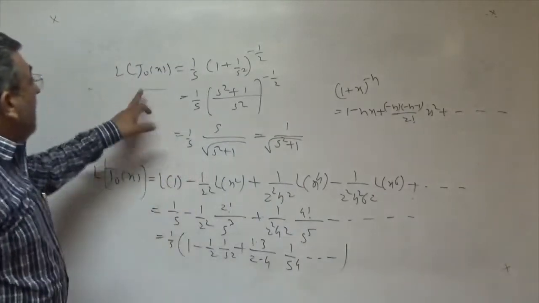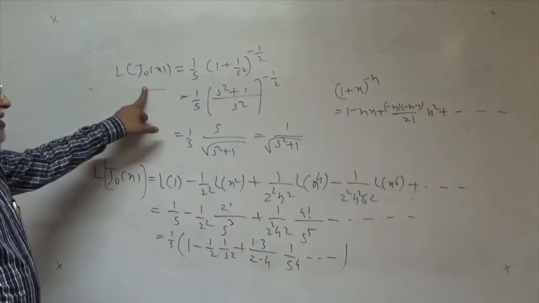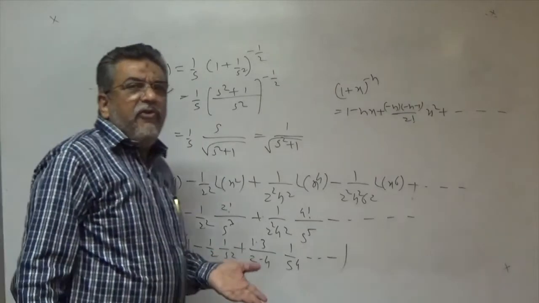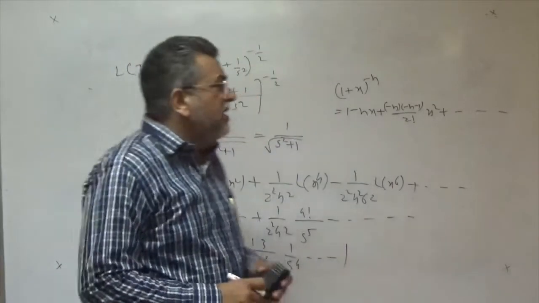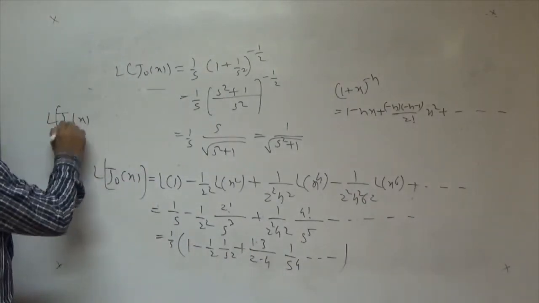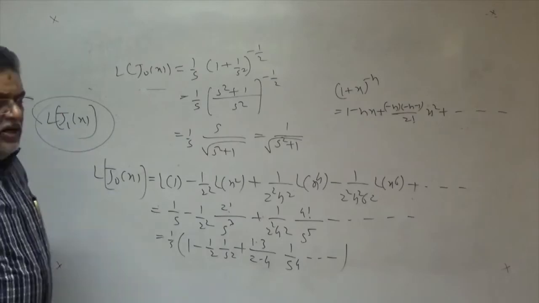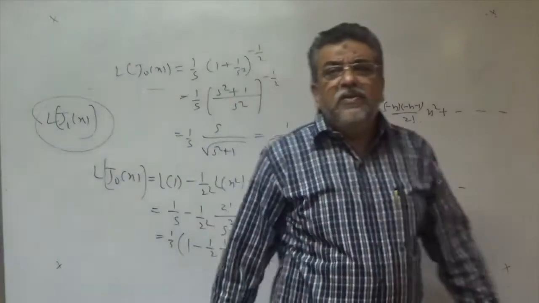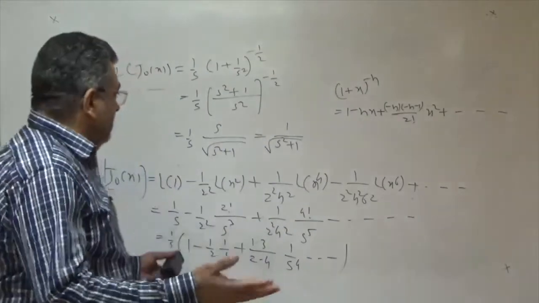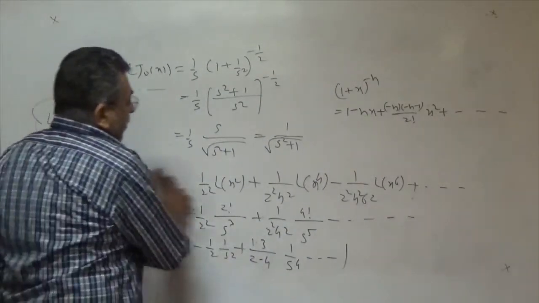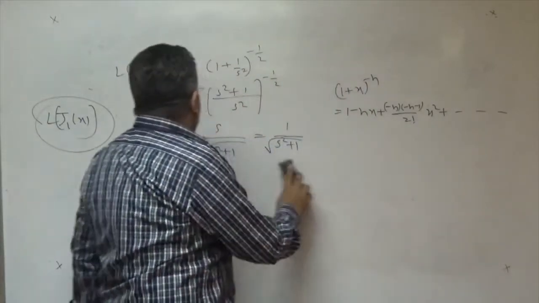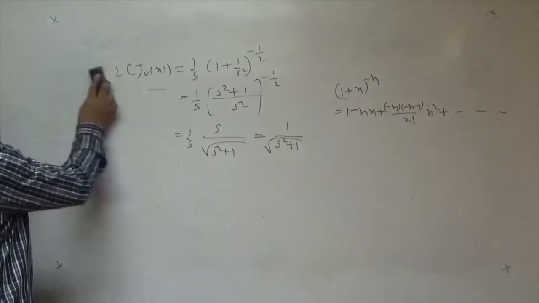This is the Laplace transform of J0(x), right? And this is the way by which you can find the Laplace transform of Bessel function of any order. So please try Bessel function of order 1, what is the Laplace transform of this, and so on, right? These are some extraordinary functions for which you can calculate the Laplace transform by a similar method, similar formula. Now, again continue the various properties of the Laplace transform.